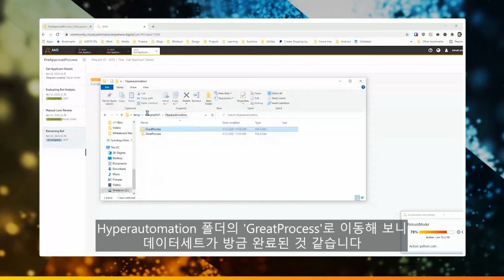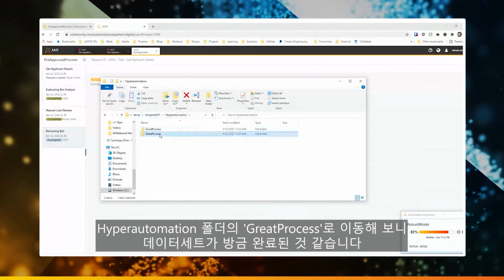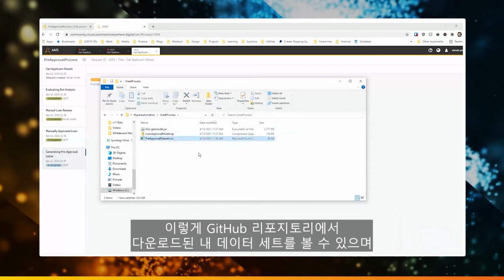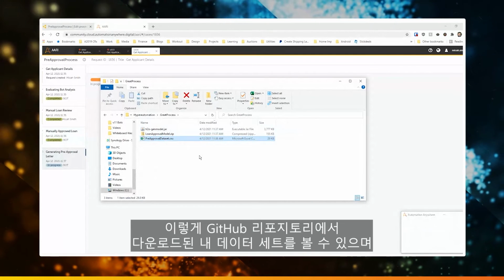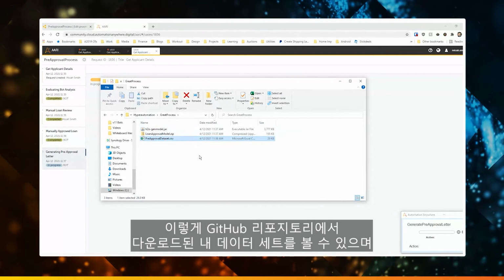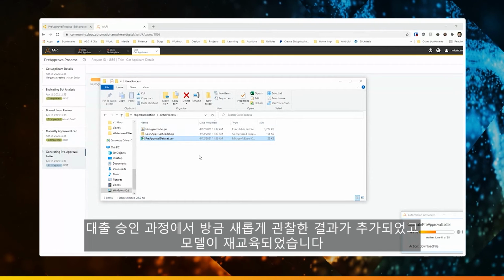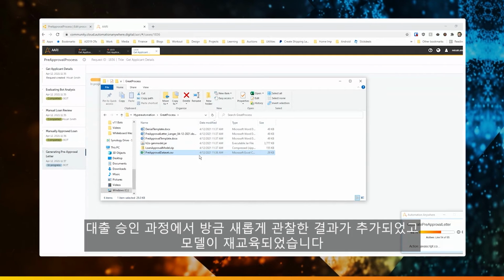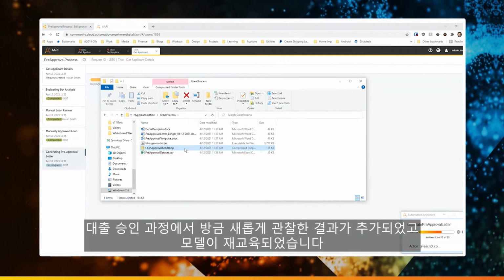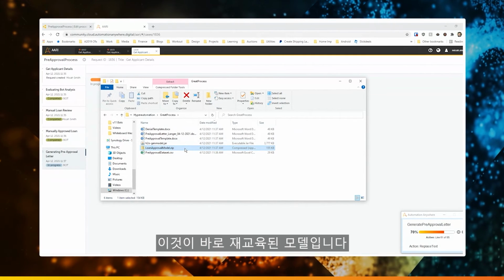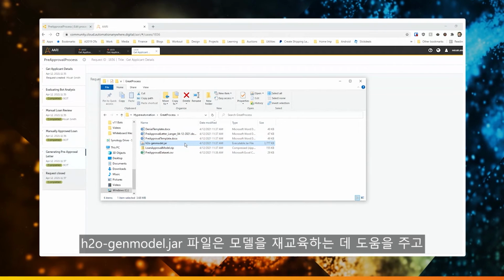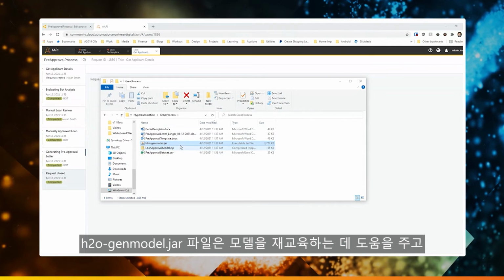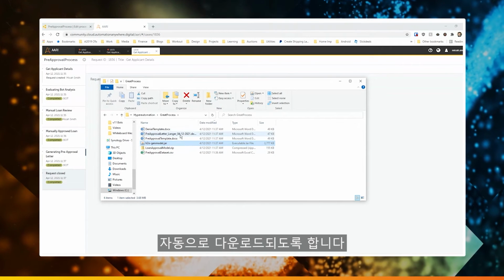So if we go to hyperautomation and we go to great process, it looks like it's finished up right now. We can see this is my data set. It's downloaded that data set from the GitHub repository. It has added the new observation that we just had from that loan approval, and it has then retrained that model. And so this is our retrained model right here. This is the H2O gen model.jar. This is what was used to help retrain that model. It again automatically gets downloaded.